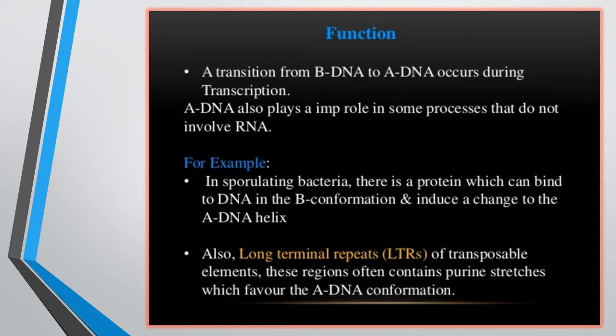Now the second one is what? Long terminal repeats, that is LTRs, or transposable elements. These contain purine stretches, and those purine stretches favor the A DNA conformation. It means that just because of those purine nucleotides, purine nitrogen bases, the B form of DNA is converted to the A form.